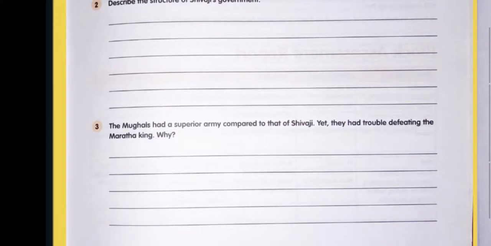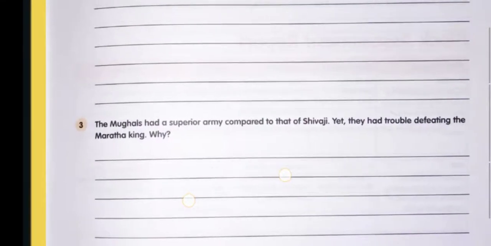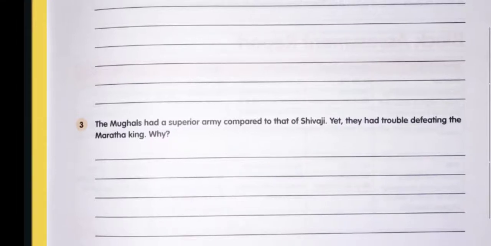The Mughals had a superior army compared to that of Shivaji, yet they had trouble defeating the Maratha king. Why? Shivaji followed guerrilla war techniques in which a few people who were well trained could move faster and more quietly than others. They ambushed their enemies and won battles. These guerrilla wars were suitable for the hilly landscape of the Deccan.